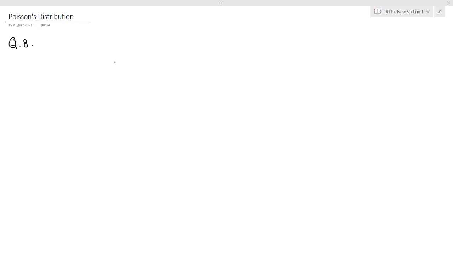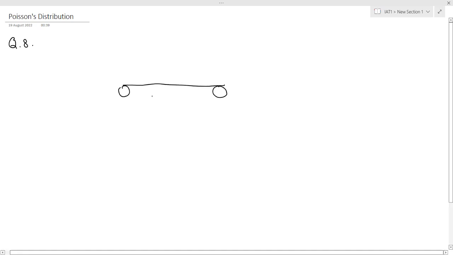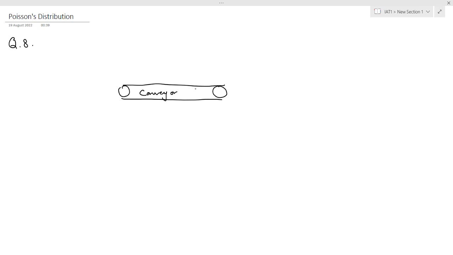I will just give you an example. In the previous one, I will just change the data a bit. Let us say there is a conveyor belt, and on this conveyor belt some items are being manufactured.